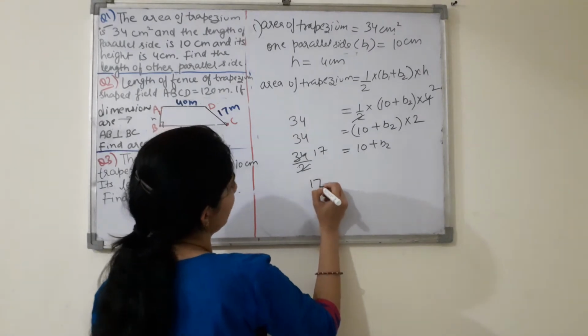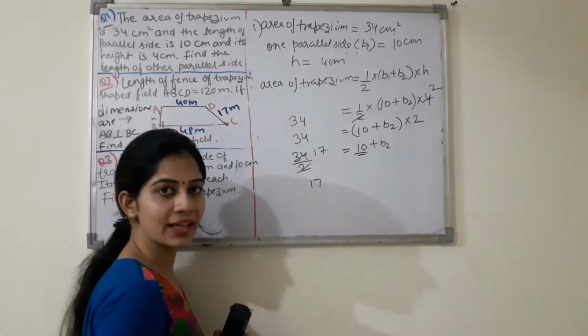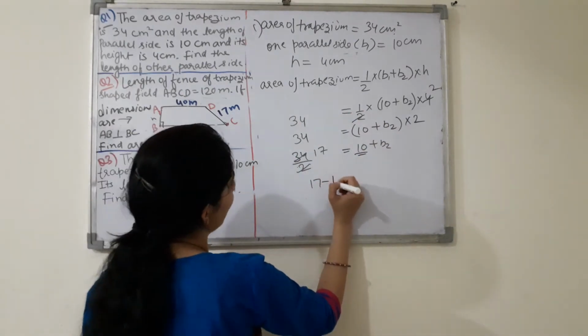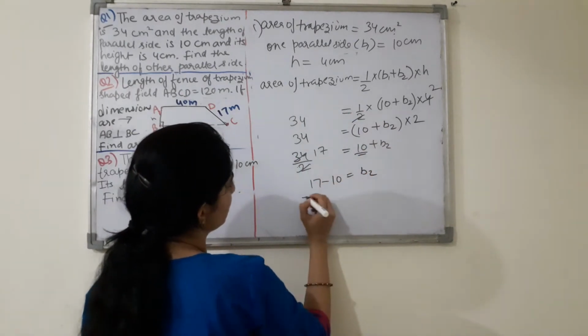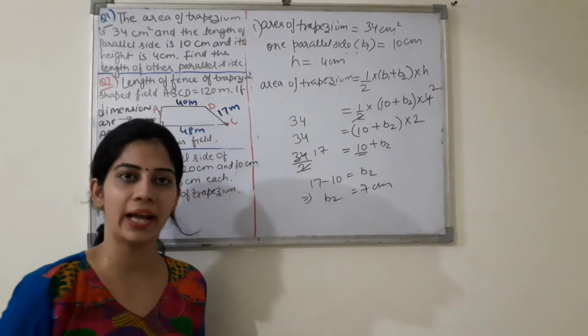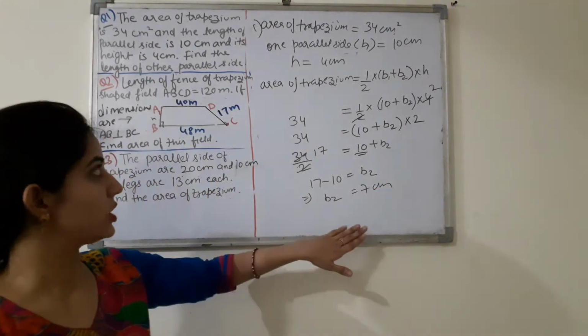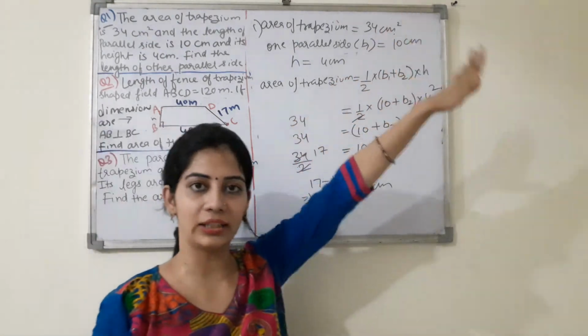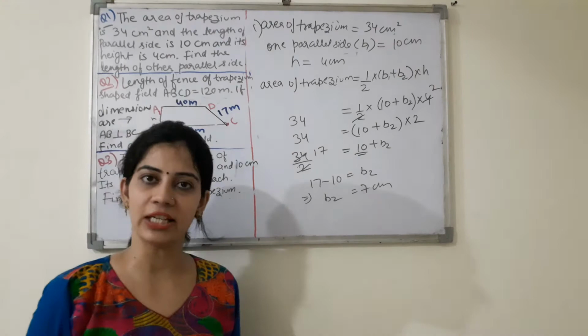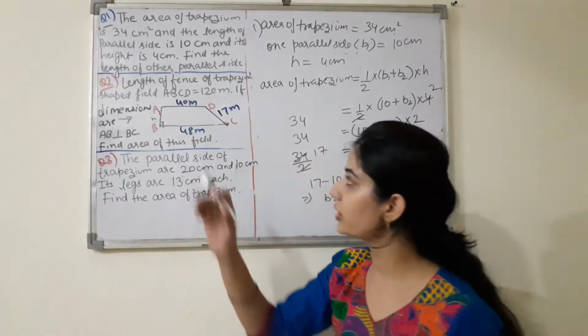Now, so 17. Now this 10 is in plus with B2. When it will go this side, it will be in minus. So this implies B2 is 7 centimeter, right? So this you have to find, what is the other parallel side. The value of other parallel side will be 7 centimeter, right? Now move on to the second question.